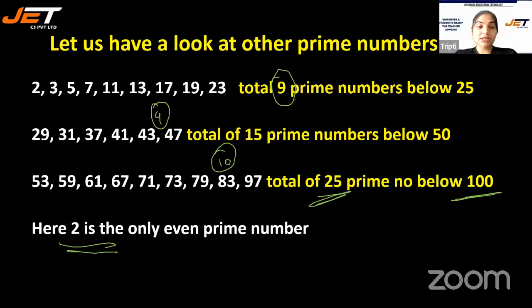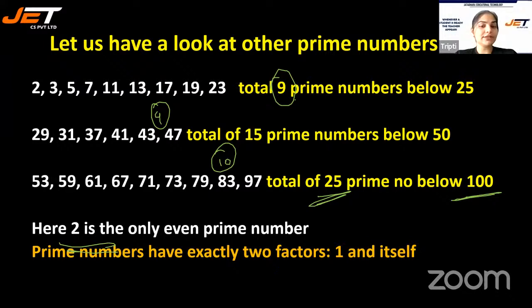But let me repeat, 2 is the only even prime number. 2 is the only even prime number which has exactly and only two factors, 1 and itself. It comes in the times table of 1 and it comes in the times table of 2.